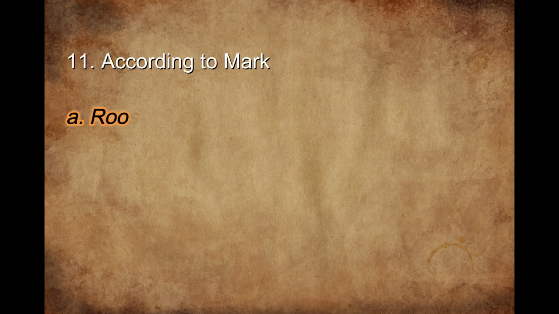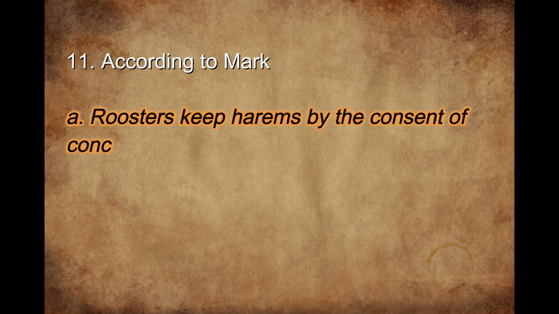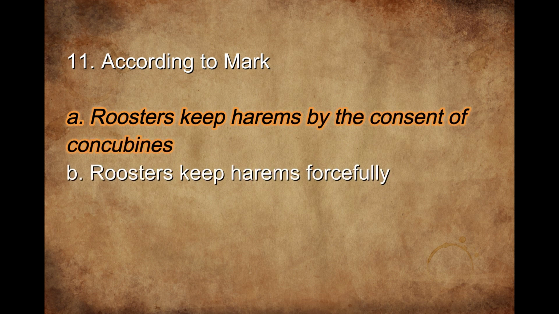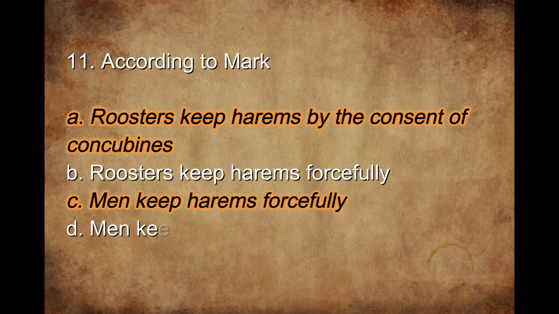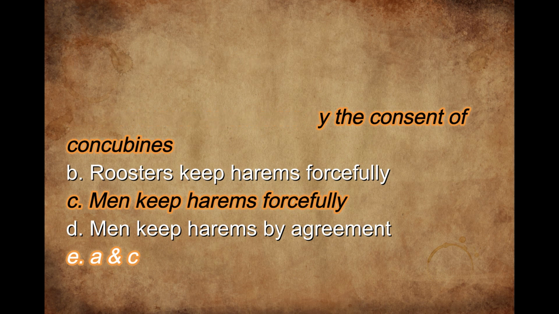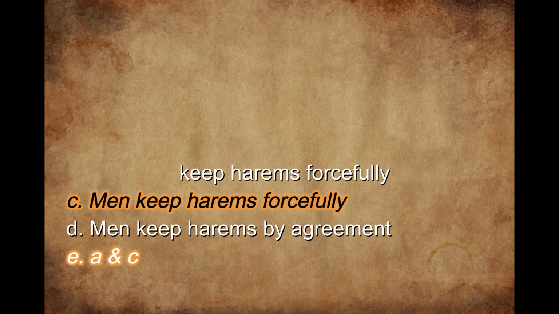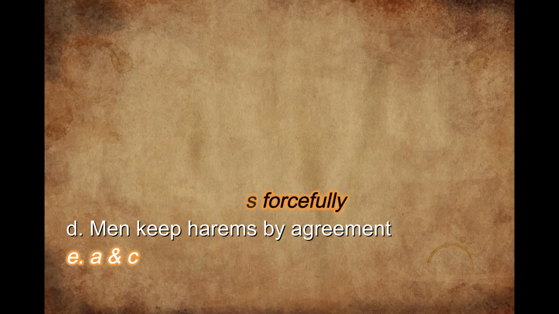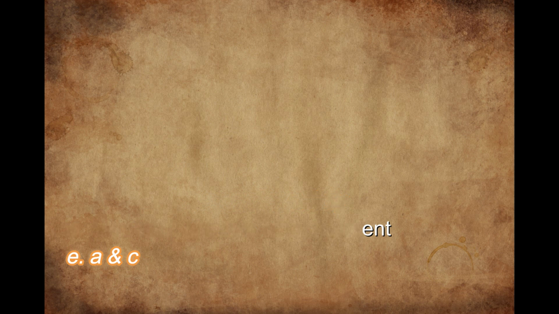According to him, man is such a creature that he is full of revenge passion. Again four statements are given and we have to tell which is the right one. Here again two options are right: roosters keep harems by the consent of the concubines, and option C, men keep harems forcefully. Here the writer is of the opinion that men usually keep their harems forcefully, not by the consent of their harems, but roosters, that is animals, keep harems by their consent.